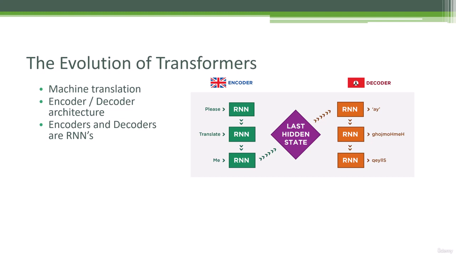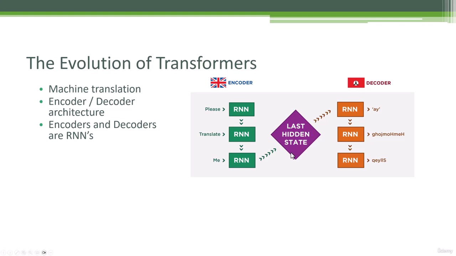So we pass in the word please, and that gives me some hidden state that's passed into the input along with translate, which represents an updated hidden state that gets passed along to when we process the word me. And when we're done, we have this last hidden state in the middle here that represents where we ended up after processing the entire sentence, please translate me, through those recurrent neural networks.